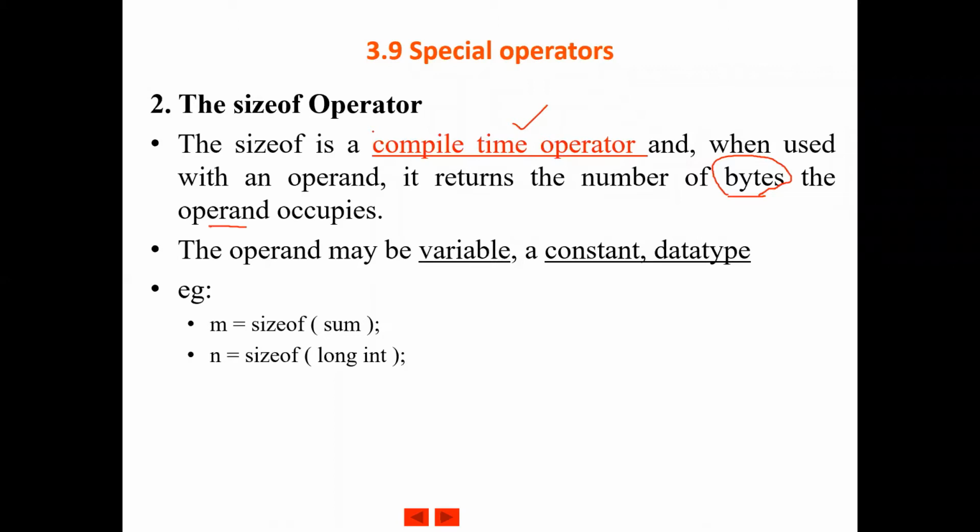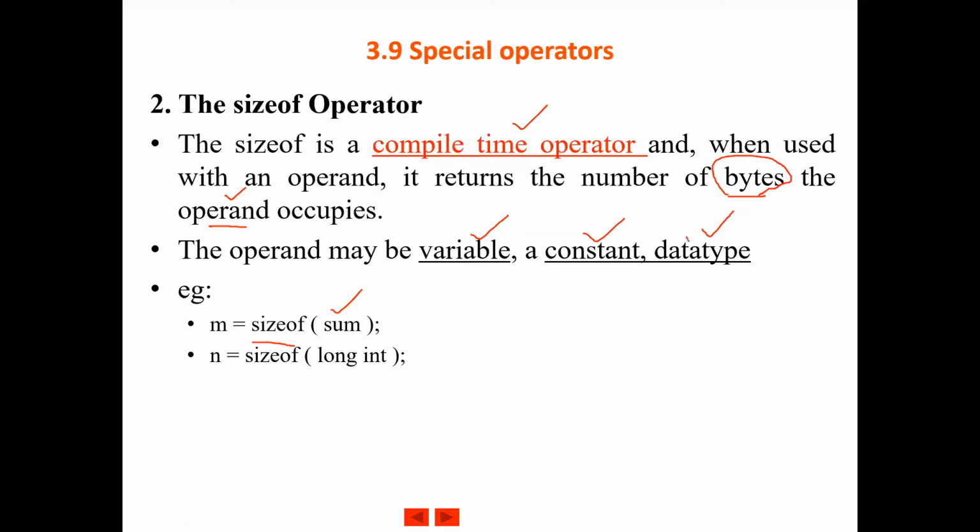The sizeof operator is a unary operator, which takes only one operand. The operand can be either a variable, a constant, or a data type name. These are the three possible operands for the sizeof operator. For a variable name, for example sum, it returns its size. Or you can pass a constant also. If you pass 10, it is taken as an integer and it will take 2 bytes, right?